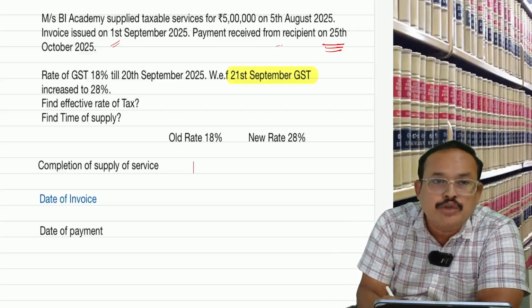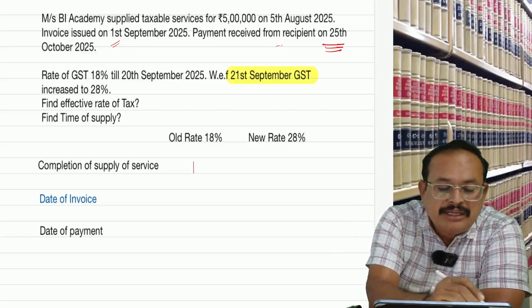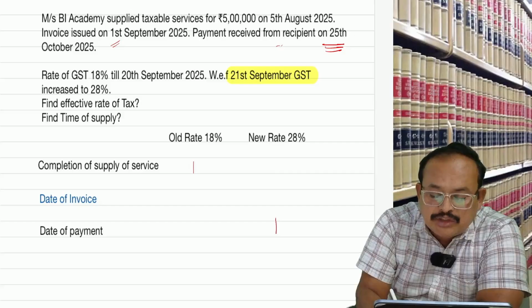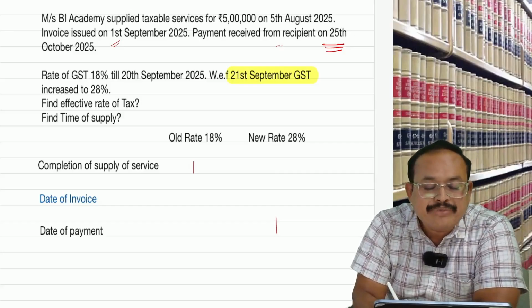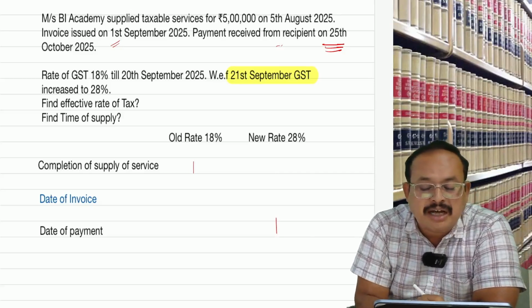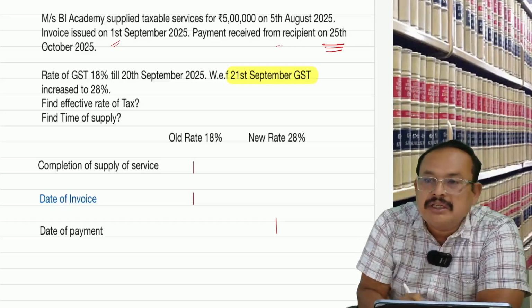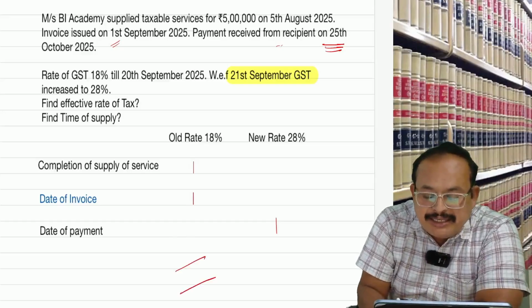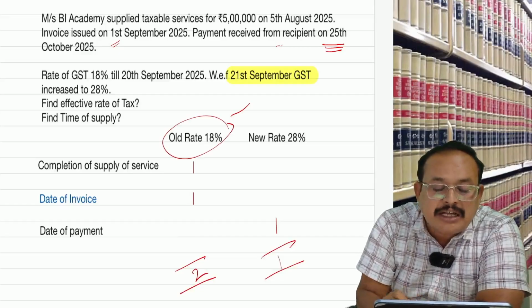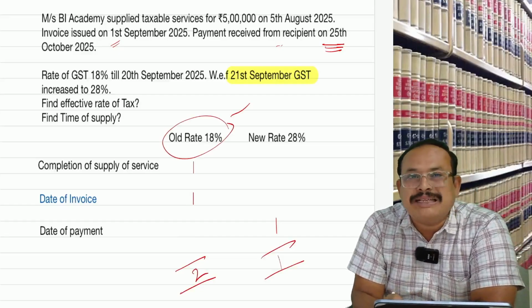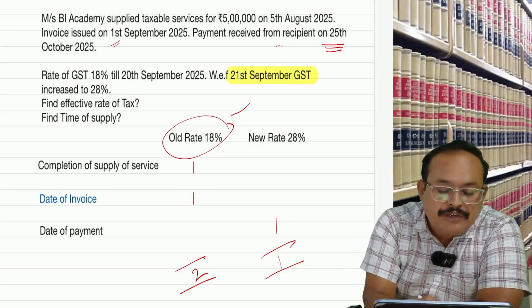Before change or after change? After change. New rate or old rate? The new rate casts one vote here. So equally one vote. Date of invoice issued: 1st September. Before change or after change? Before change. Now, which is the majority here? 2 and 1. The old rate is the winner. Therefore, BI Academy is liable to pay GST at the rate of 18% on 5 lakhs. So, the effective rate of tax is what?